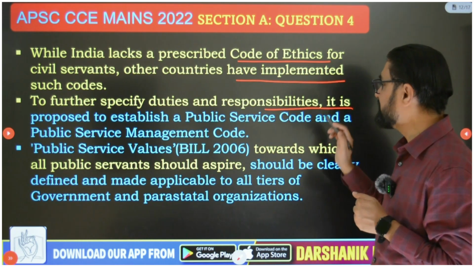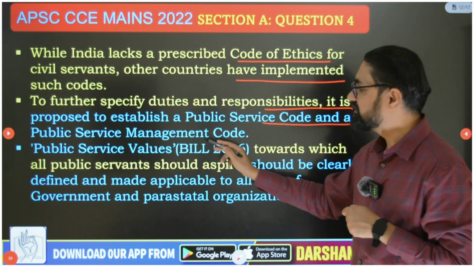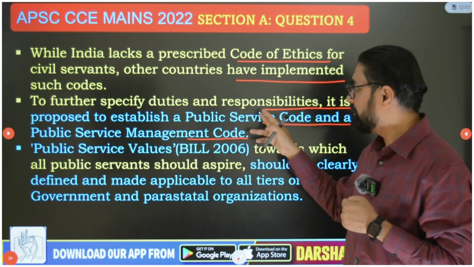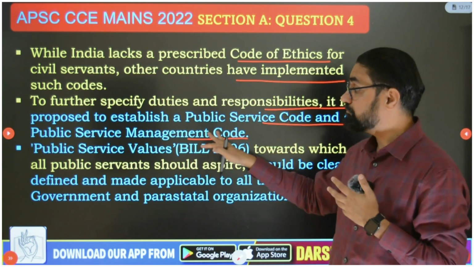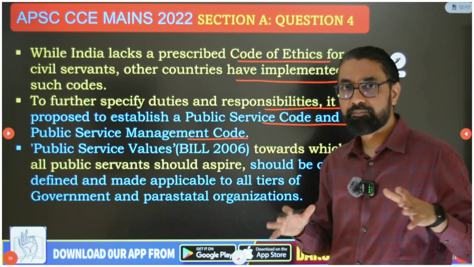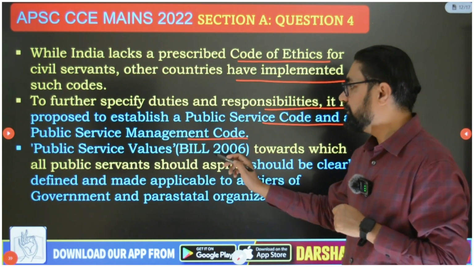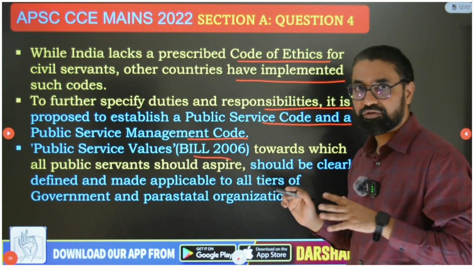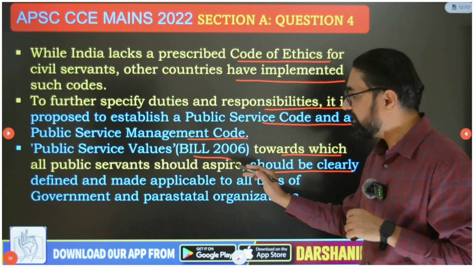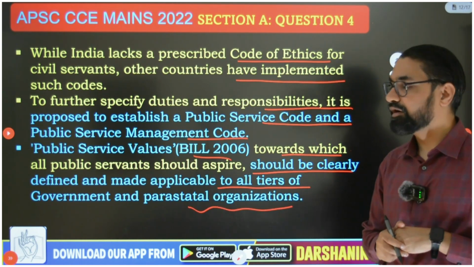To further specify duties and responsibilities, it is proposed to establish Public Service Code and Public Service Management Code. Then they said bring two new codes. Okay, Public Service Code of Ethics and Public Service Management Code. Management Code regarding promotion, transfers, overall management of the bureaucracy. तो दो code of policy you should bring. Then Public Service Values, ये जो bill बोला मैंने 2006 का, towards which all public servants should aspire, should be clearly defined and made applicable to all tiers of government and parastatal organization.